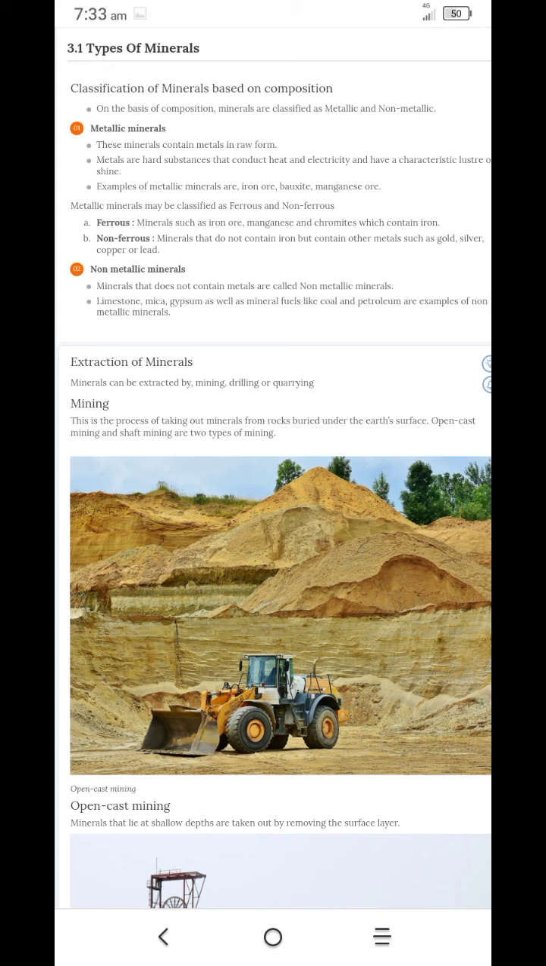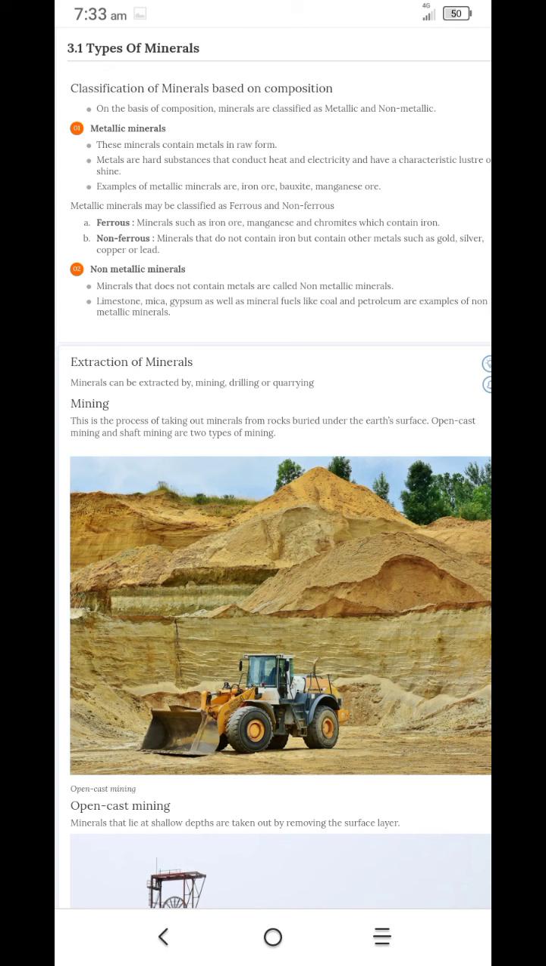Metallic minerals may be classified as ferrous and non-ferrous. Already I said early that ferrous means iron, and non-ferrous will not contain any iron at all. Ferrous minerals such as iron ore, manganese and chromites contain iron. Non-ferrous minerals do not contain iron but contain other metals such as gold, silver, copper and lead. Non-metallic minerals: minerals that do not contain metals are called non-metallic minerals. Limestone, mica, gypsum as well as mineral fuels like coal and petroleum are examples of non-metallic minerals.